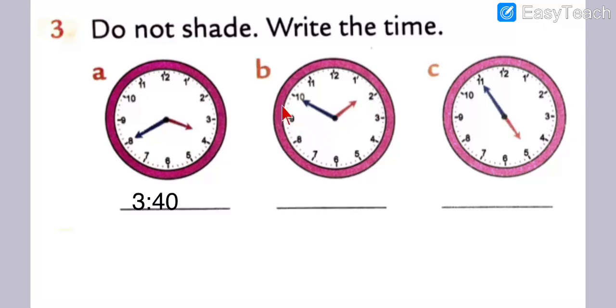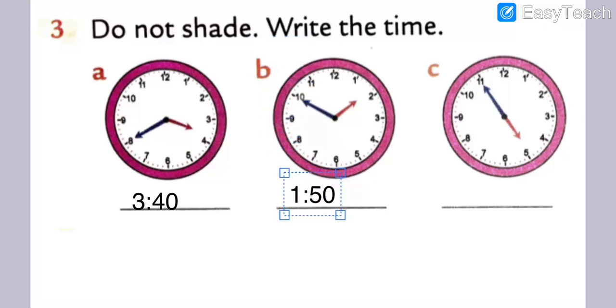And the minute hand is on 10. And what does 10 show, my dear students? 10 shows 50. So what is the time? 1:50. Got my points, my dear students? 1:50. Understood all? Why should we mention this?